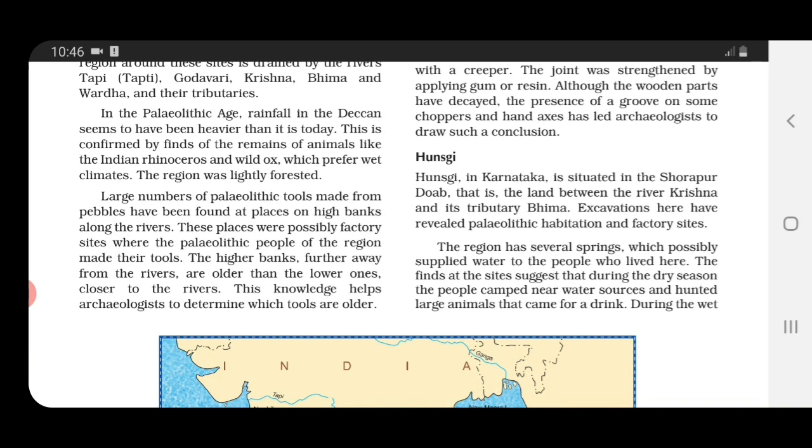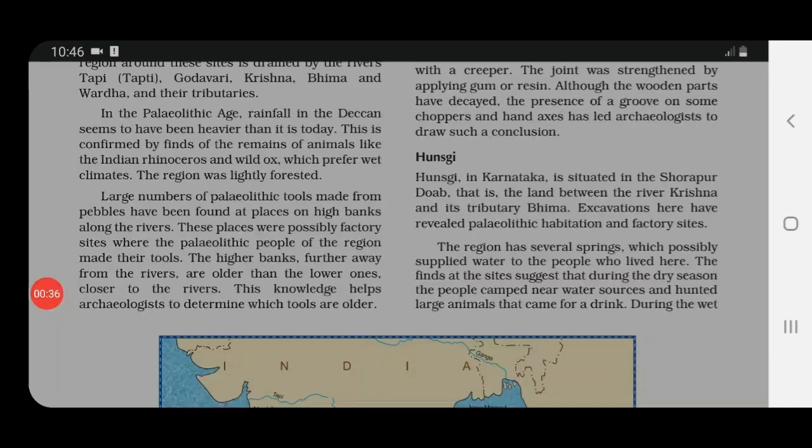Now see how these people hunted large animals. During the dry season, they used to camp near water sources. And then whenever any large animal came for drinking water, they used to hunt them.